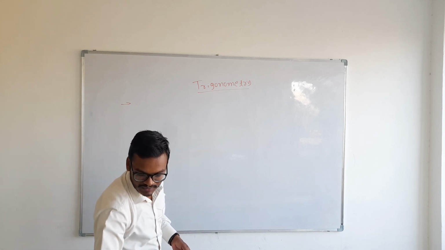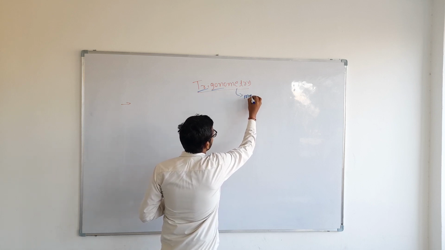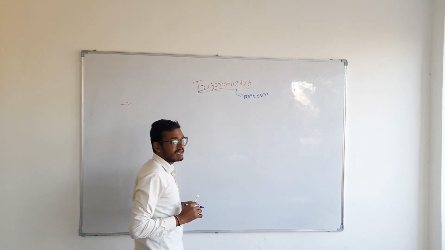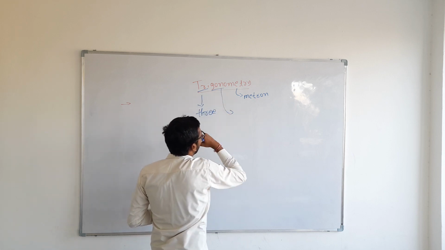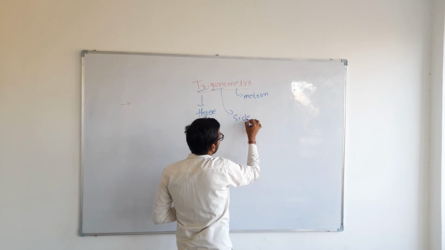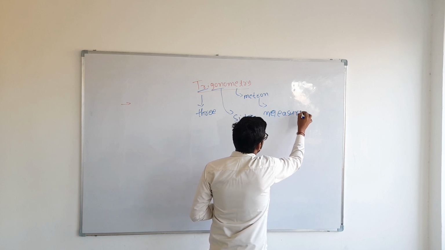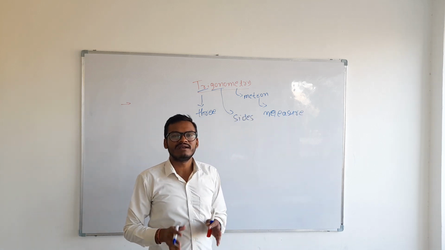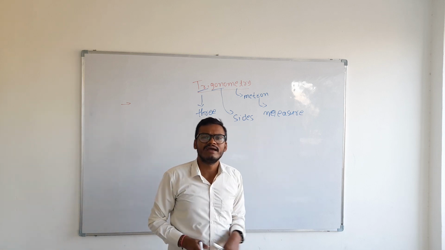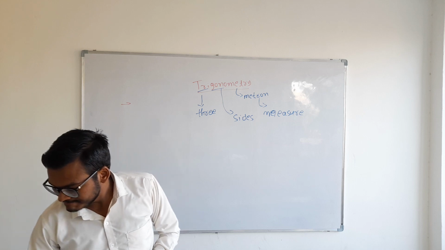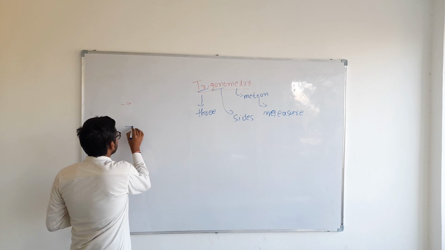So the word trigonometry comprises three words: tri, gon and metron. ये तीन शब्दों से मिलके ट्रिग्नोमेट्री बना है. Tri means 3, gon means sides, and metron means measure. So basically trigonometry is the study of triangles in which it involves the measurement of 3 sides and 3 angles. Now this was the basic introduction of trigonometry.